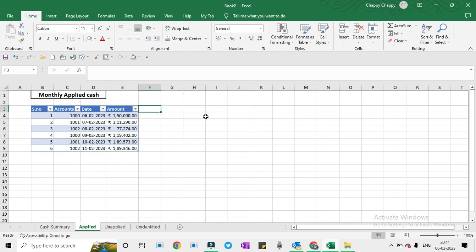Bold, we will copy it down in these tabs as well. And here as well. We will format it.